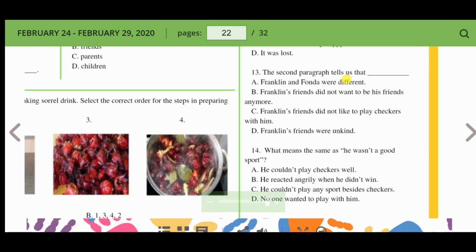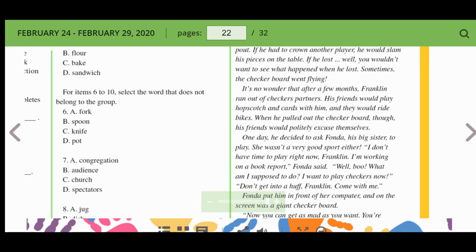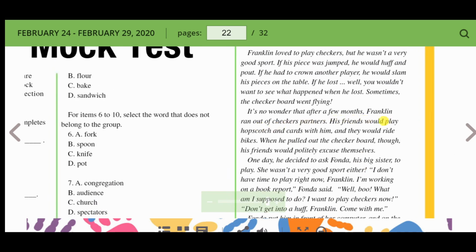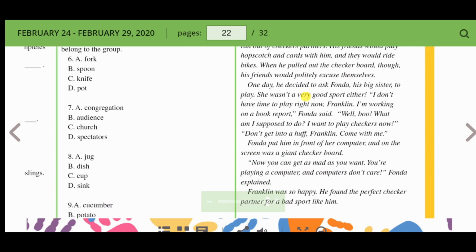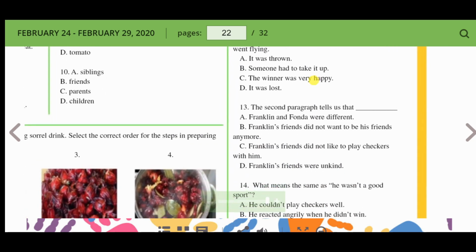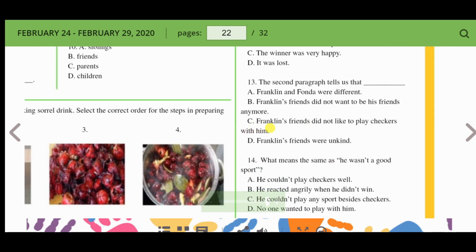13. The second paragraph tells us that Franklin and Fonda are different. A, Franklin's friends did not want to be his friends anymore. Franklin's friends did not like to play checkers with him. D, Franklin's friends were unkind. So let's look at the second paragraph. It's no wonder that after a few months, Franklin ran out of checker partners. His friends would play hopscotch with him, so they were still his friends. They would ride bikes. But when he pulled out the checkerboard, though, the friends would politely excuse themselves. So, for 13, the answer would be C. Franklin's friends did not like to play checkers with him.